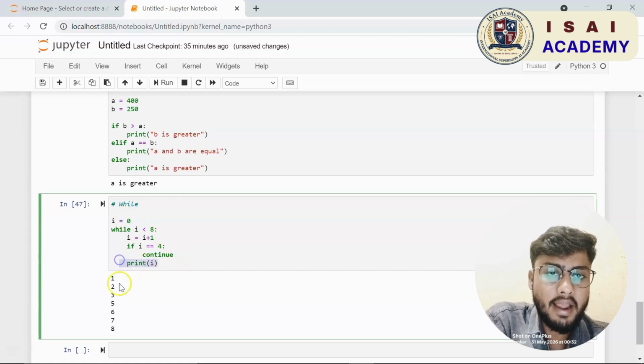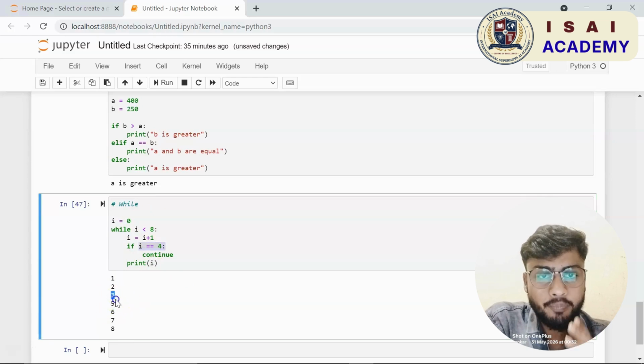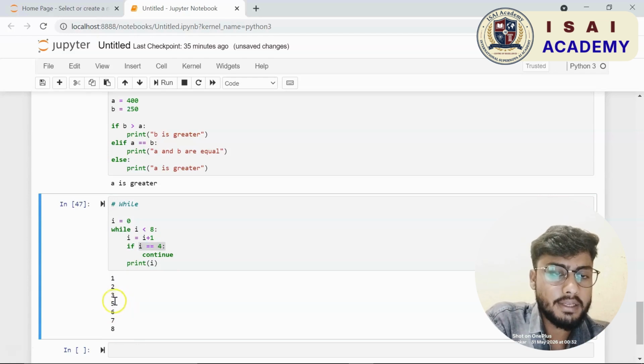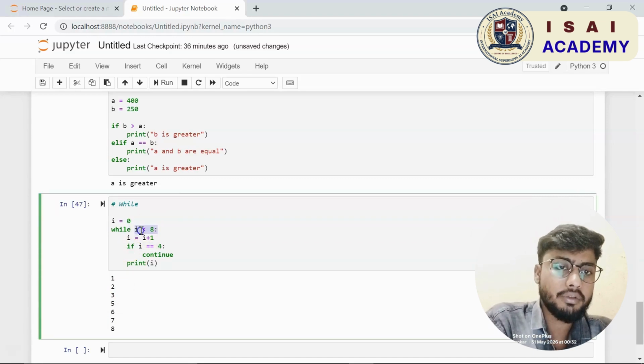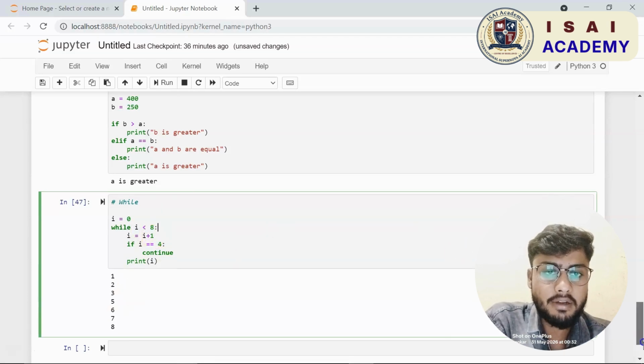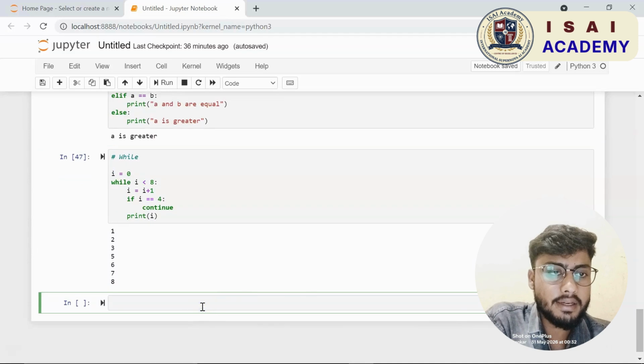I shall write i equal to 0. So I have assigned the value of 0 to i. Then I shall write while i is less than 8. Then I am going to write i equal to i plus 1. I shall use another condition: if i equal to 4, give a colon, then I am going to use a statement called continue. I shall print i. Using the continue statement, you can stop the current iteration and continue with the next iteration. Let us print the result and see.